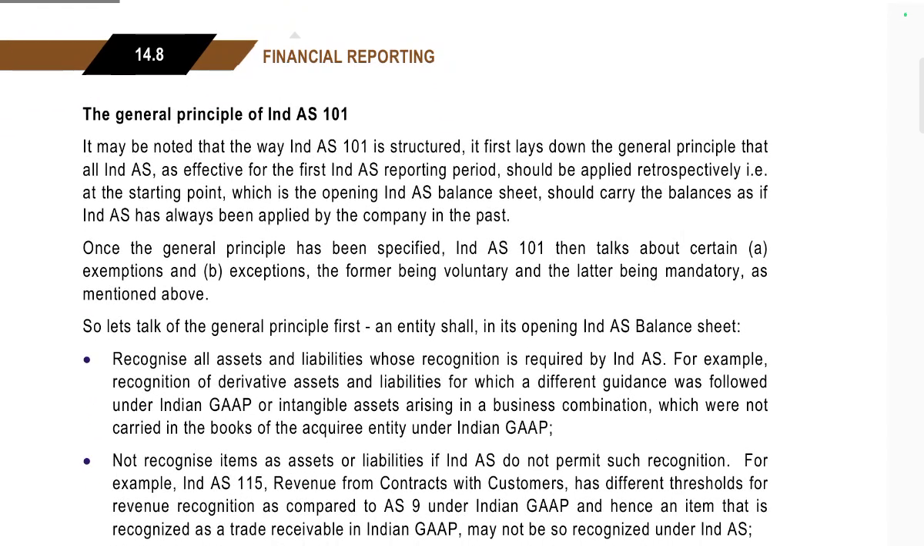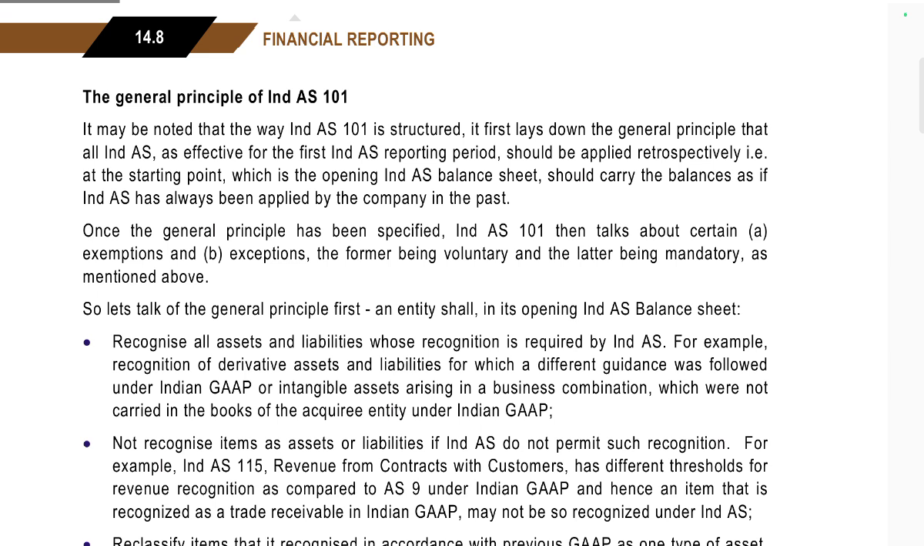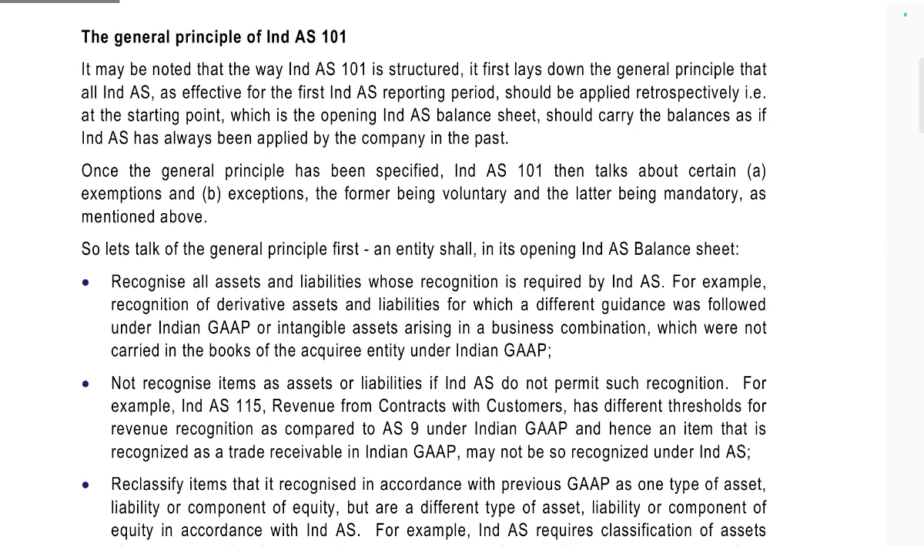General principle of Ind AS 101. It may be noted that the way Ind AS 101 is structured, it first lays down the general principle that the Ind AS is effective on the first Ind AS reporting period and shall be applied retrospectively. That is the starting point.